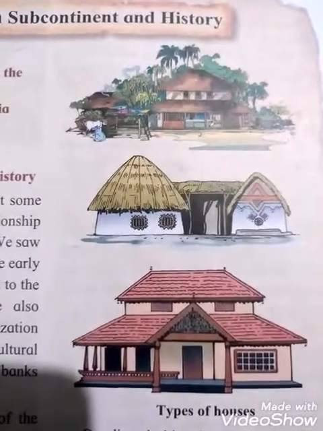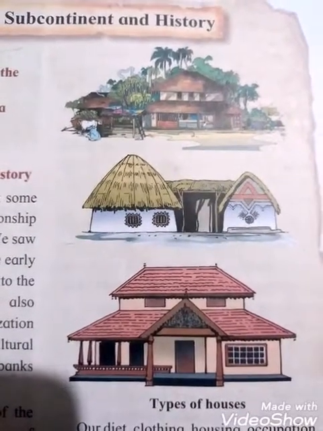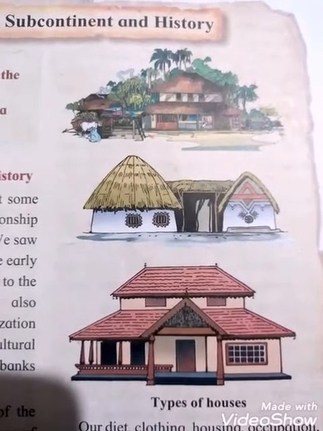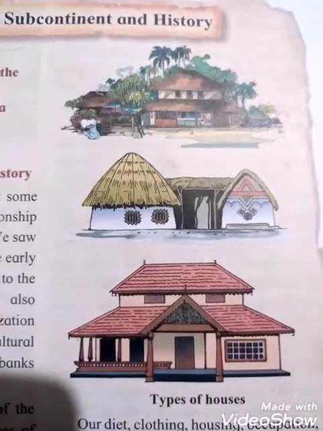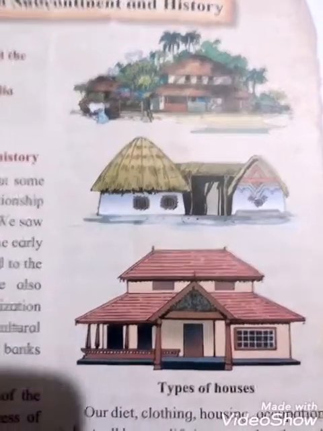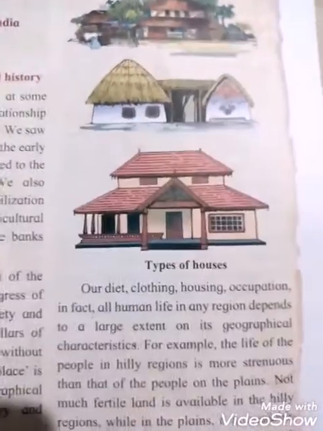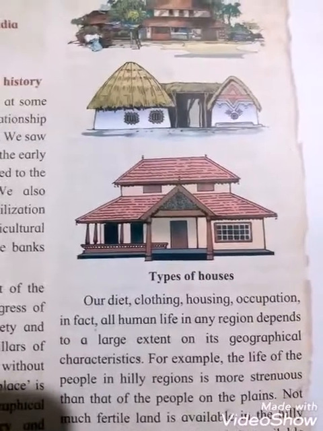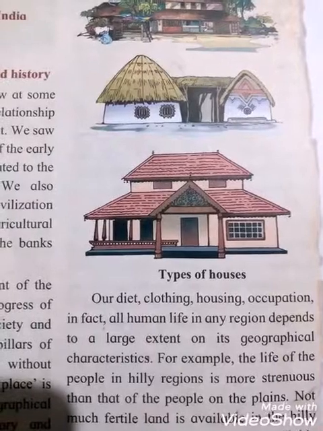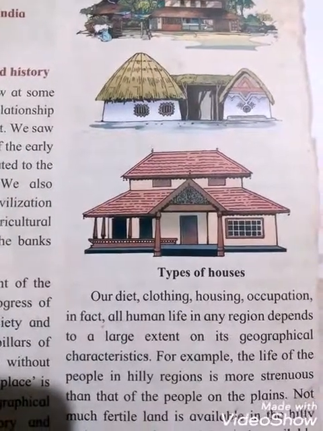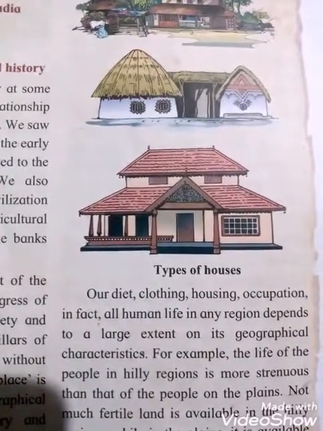Students, different types of houses are there. You can see in your textbook how the climates are, and the types of houses built by the people depending on the place. So let's see about that. Our diet, clothing, housing, occupations, in fact all human life in any region depends to a large extent on its geographical characteristics, that means geographical features.